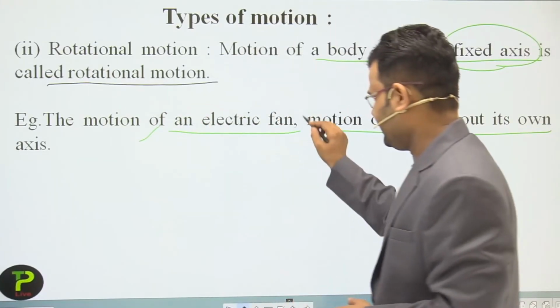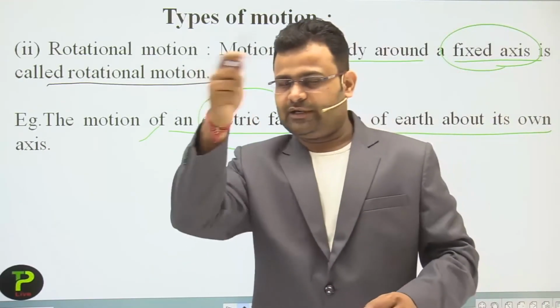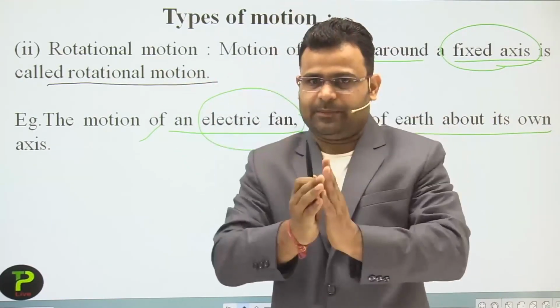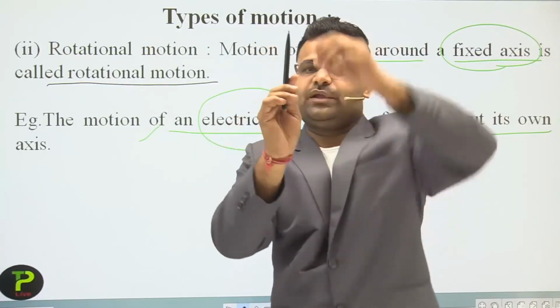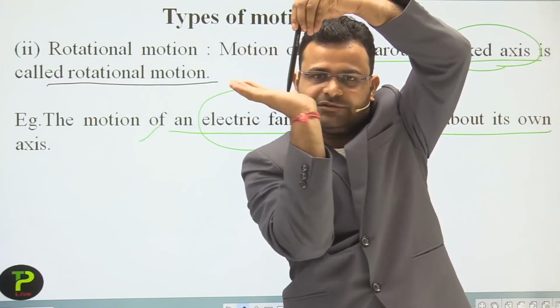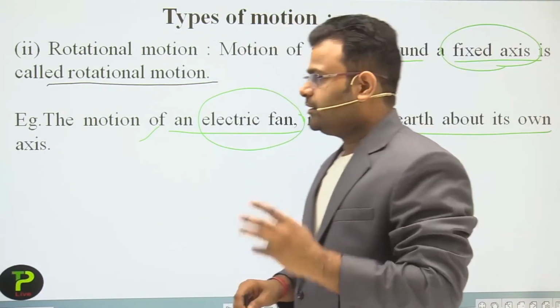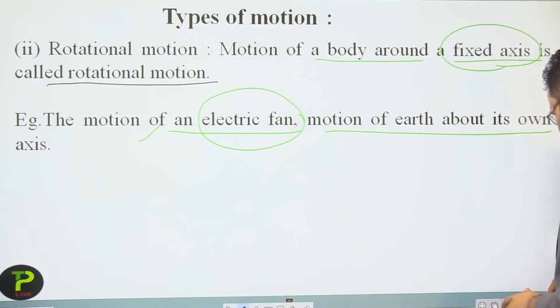Okay students, that is an electric fan. A basic example, you can understand that it rotates around the axis, which is perpendicular, and that is a structure, and the blades move in that direction. That is a fixed axis. Now that is a rotational motion.